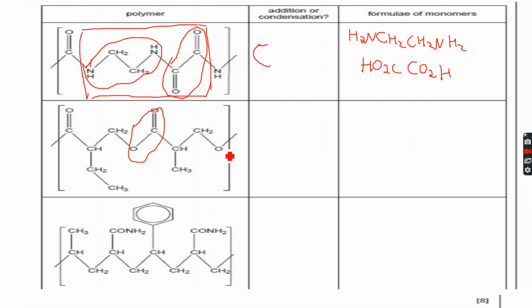Now the second one, we can see an ester group, and we can also see we have CO on this end and we have O on this end. Obviously they will be combining together when they react, so this has to be a condensation polymer. And for the monomers, let's identify the repeat unit and then draw the monomers. So let's start with this carbon. COCH with this backbone chain, CH2O,